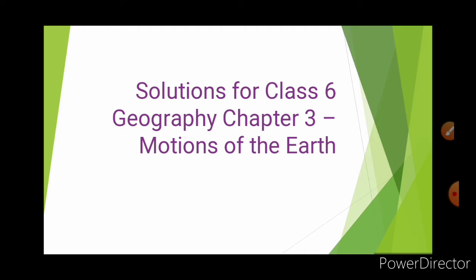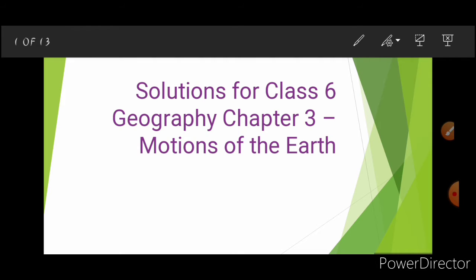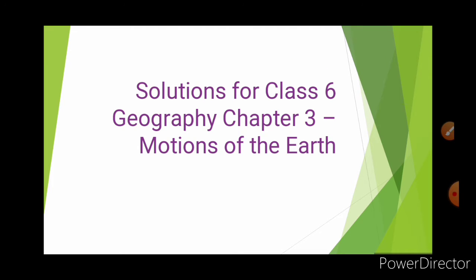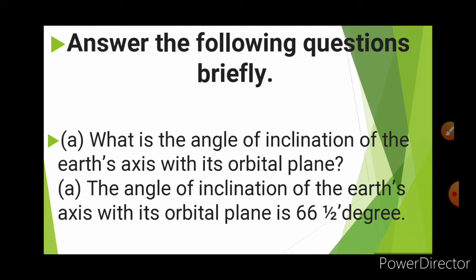Students, our third chapter is completed. So, let's go through the exercise part of the third chapter. Answer the following questions briefly. What is the first question? What is the angle of inclination of the Earth's axis with its orbital plane? So, what is the answer? The angle of inclination of the Earth's axis with its orbital plane is 66.5 degrees.